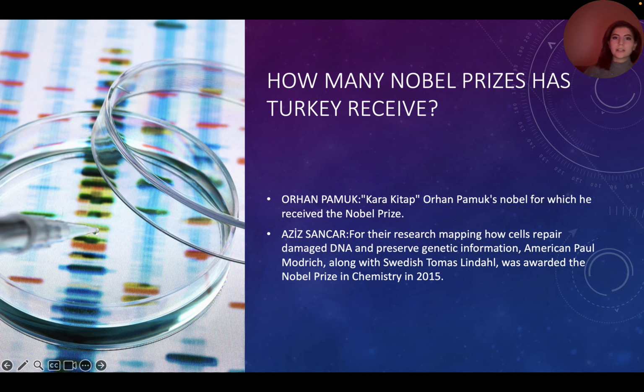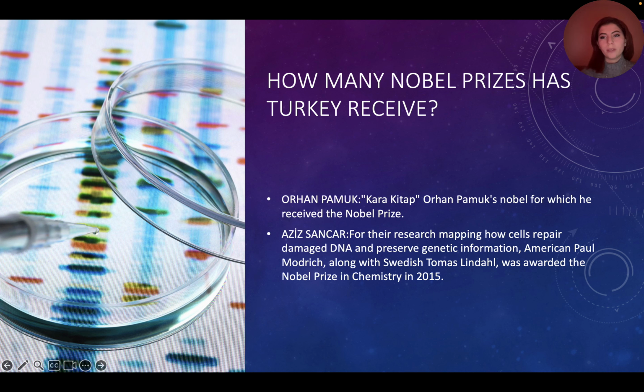How many Nobel Prizes has Turkey received? Our first Nobel Prize came to our country with Orhan Pamuk, with his book named Kara Kitap. Kara Kitap is Orhan Pamuk's novel, for which he received the Nobel Prize. The second Nobel Prize came to our country again with Aziz Sancar. And this one's area is biology, I guess, because it's about DNA.